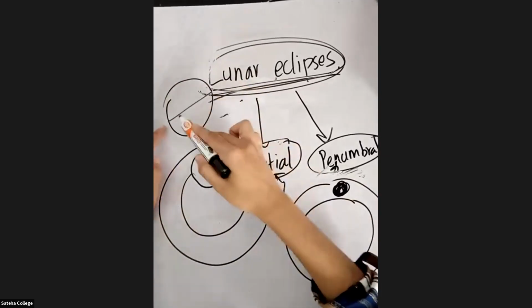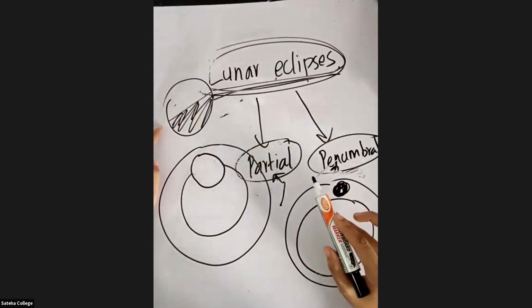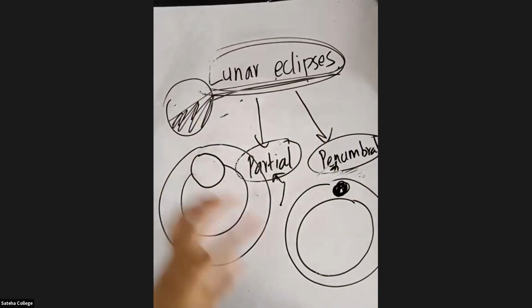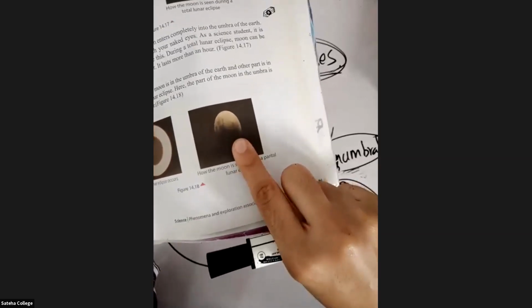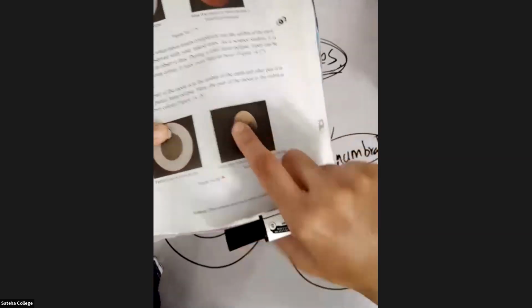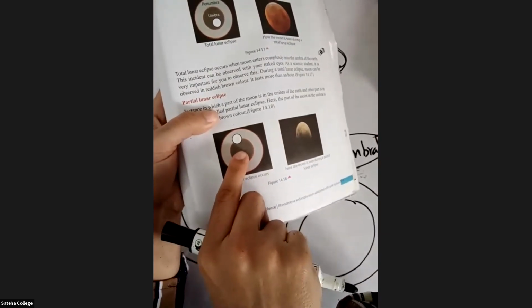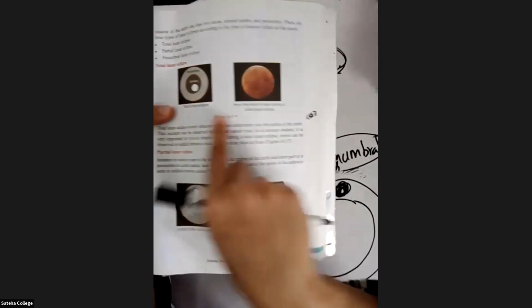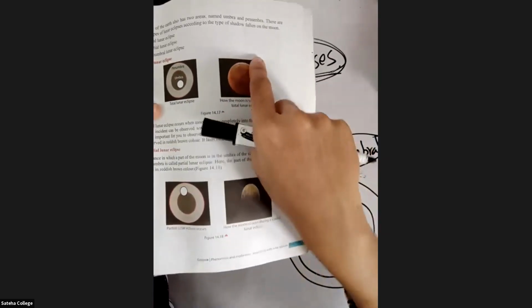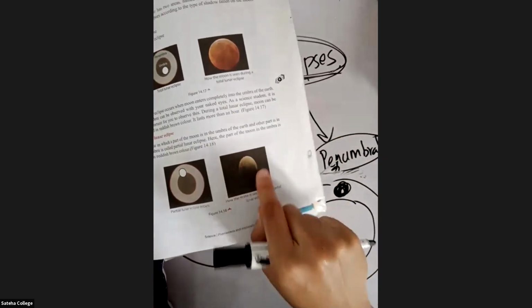So during a partial lunar eclipse, how will you see the moon? You will see the moon half in red color and half in normal color, like this. They showed you in the picture. This is how you see the moon during a partial lunar eclipse, because half of the moon is in the umbra of the earth and half is in the penumbra. When it's a total lunar eclipse, you will see the whole moon as reddish brown.